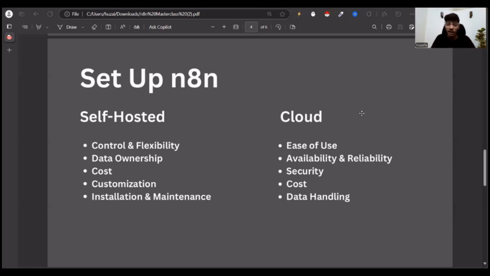And then there's data handling. I hope that makes sense and you now have a clear understanding of what you should be doing, whether you're just trying to get into the game, or you're working as a company putting your server here with sensitive data that you don't want to share with any LLM or third party.